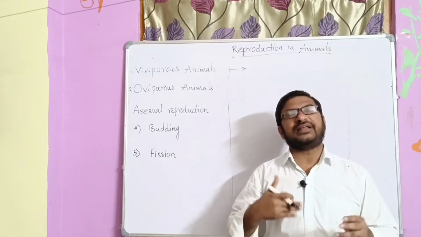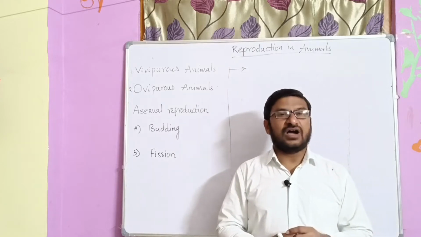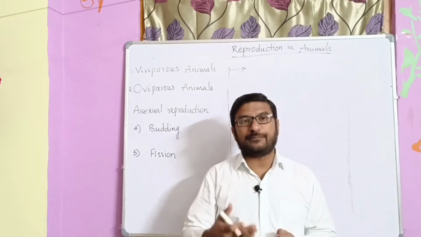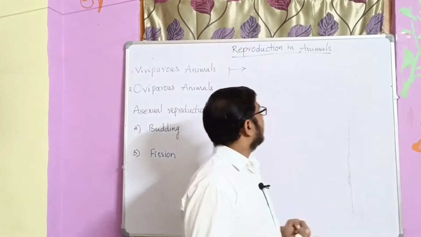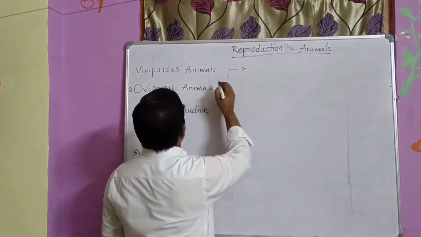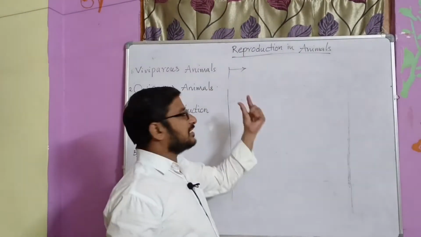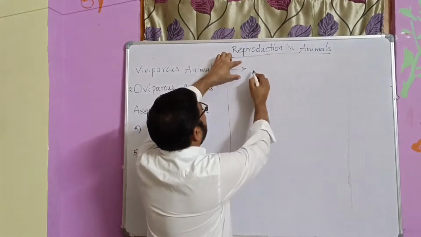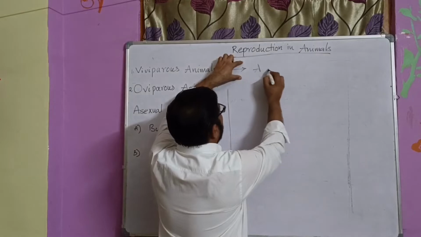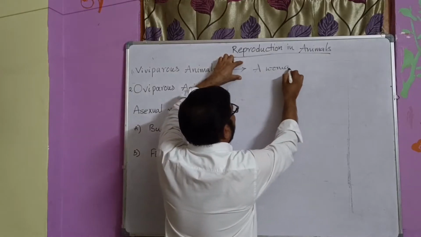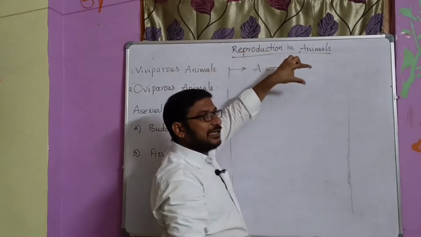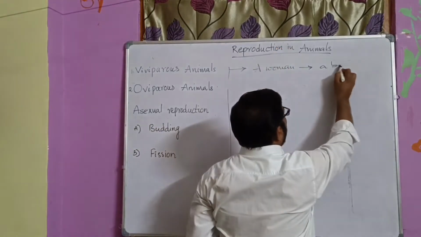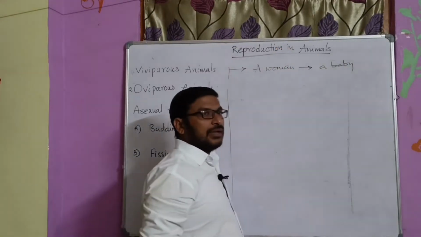It means the offspring are produced directly by means of reproduction. Such animals are called viviparous. For example, a woman produces a baby directly.